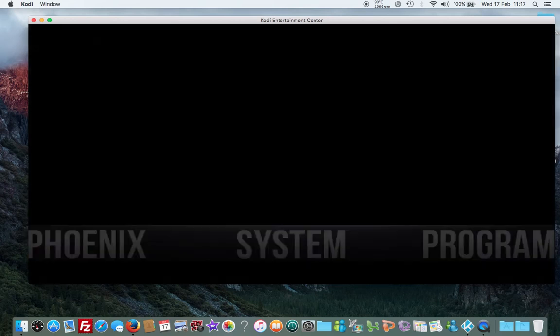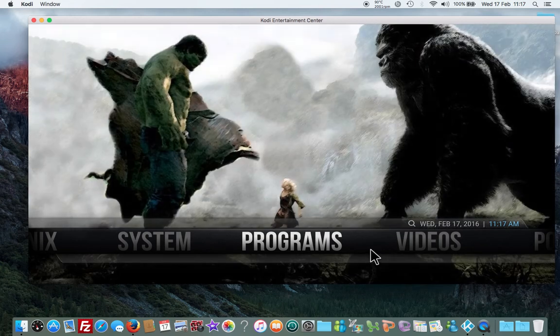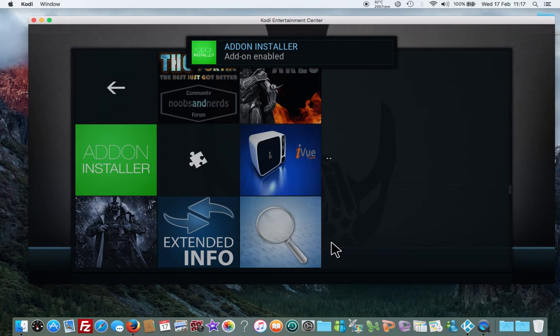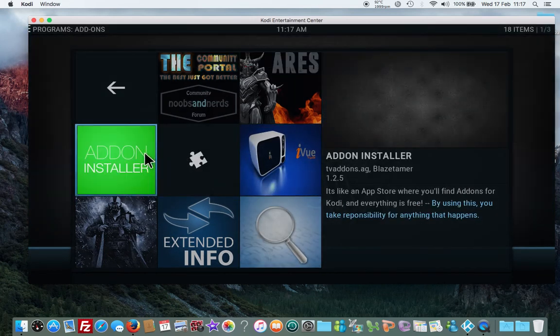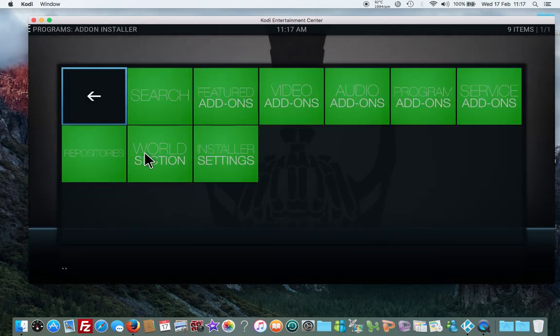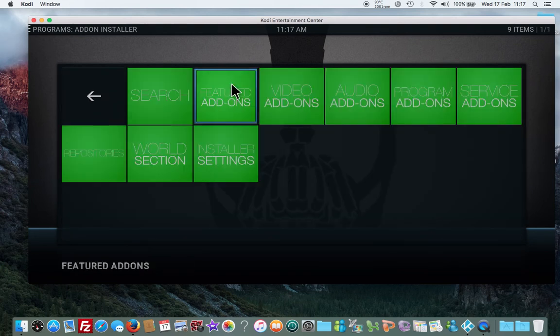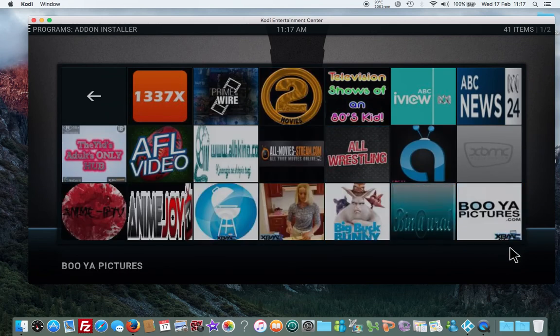And that's downloading. Once it's downloaded, let's go to Programs. Then we click on Addon Installer. Go to Video Add-ons. Video Add-ons. Scroll down to